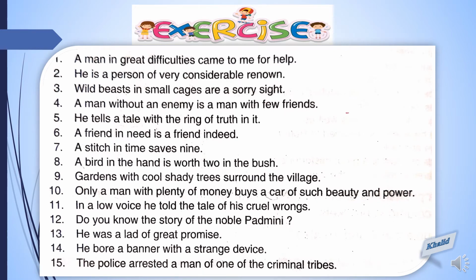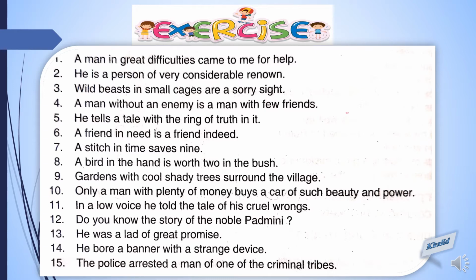Let us try to identify adjective phrases in some of these sentences. For example, in sentence 1: A man in great difficulties came to me for help. Where is a noun in this sentence? Man. Man is a noun. Can you find any detail about the man in this sentence? Yes. In great difficulties. So the group of words in great difficulties is an adjective phrase which is describing man.